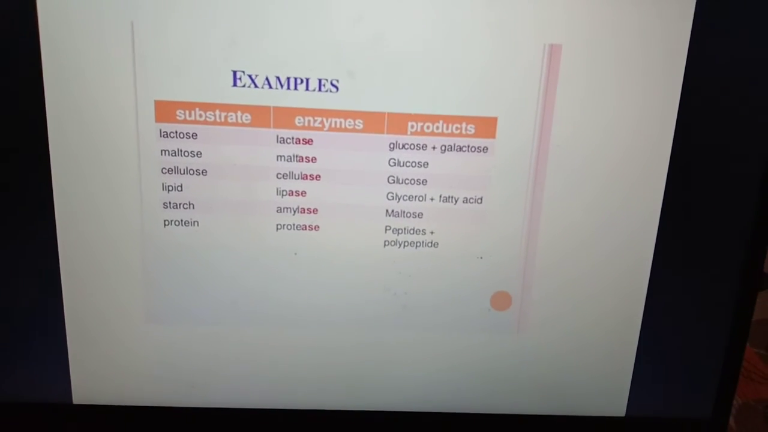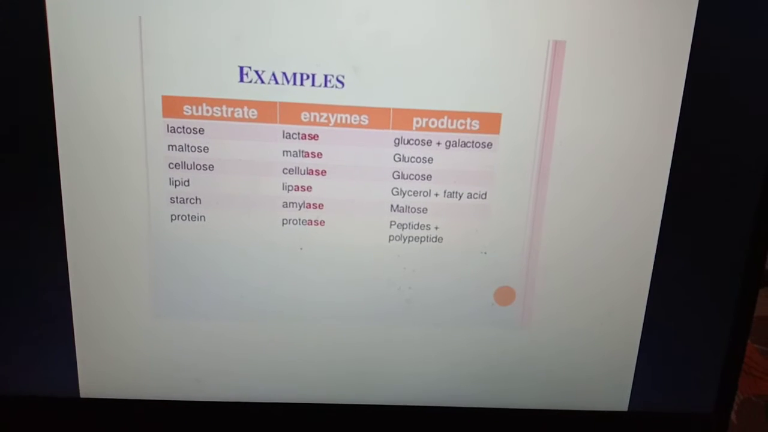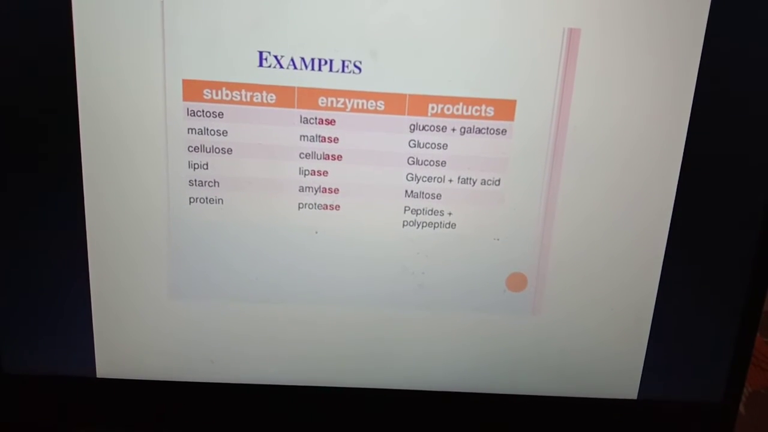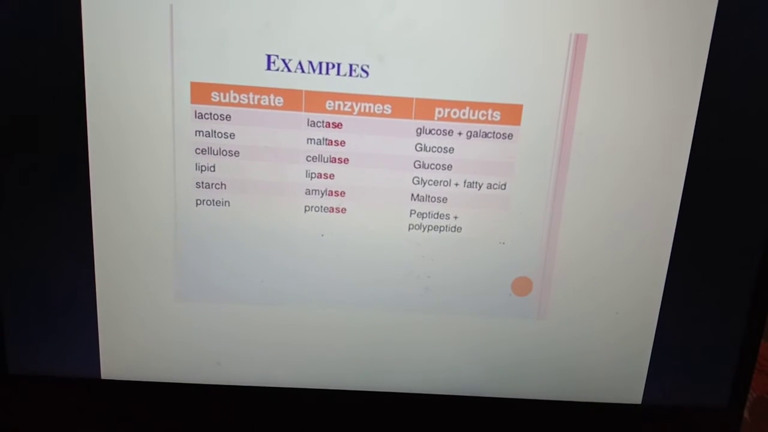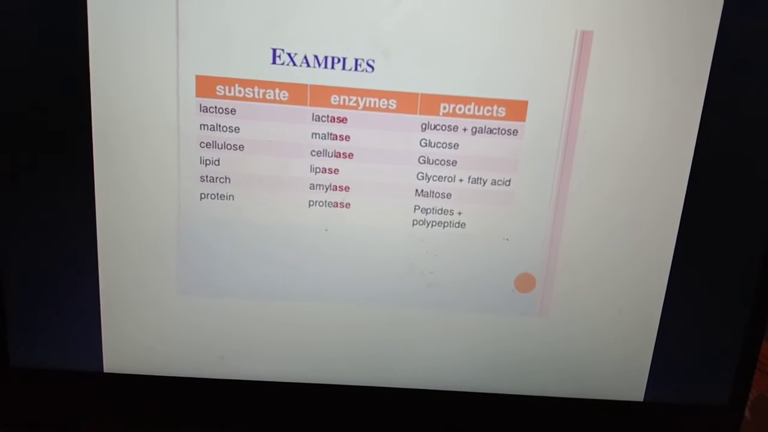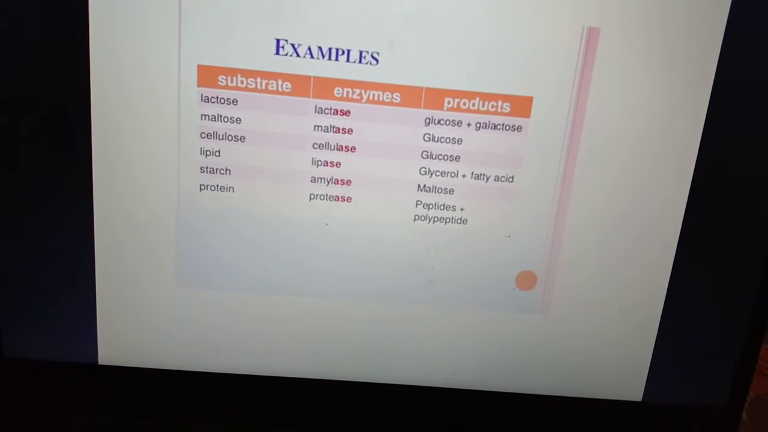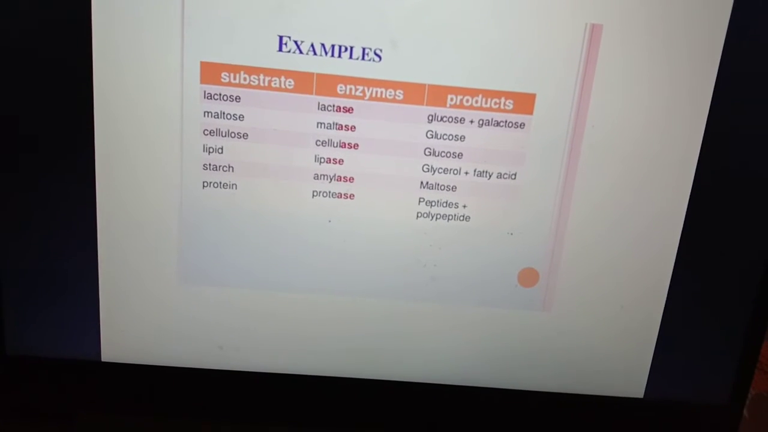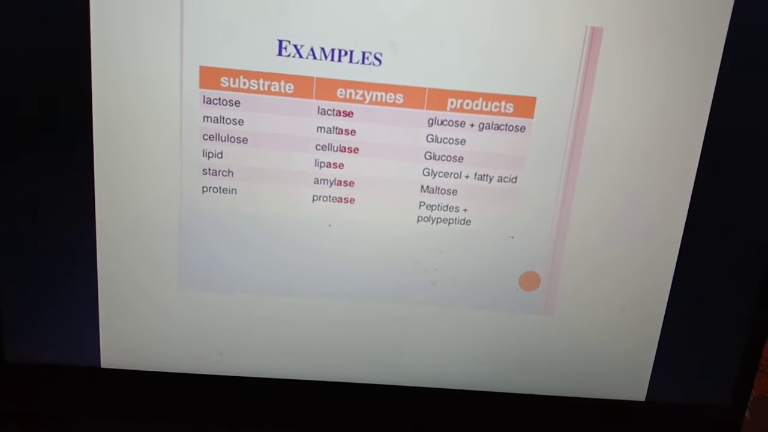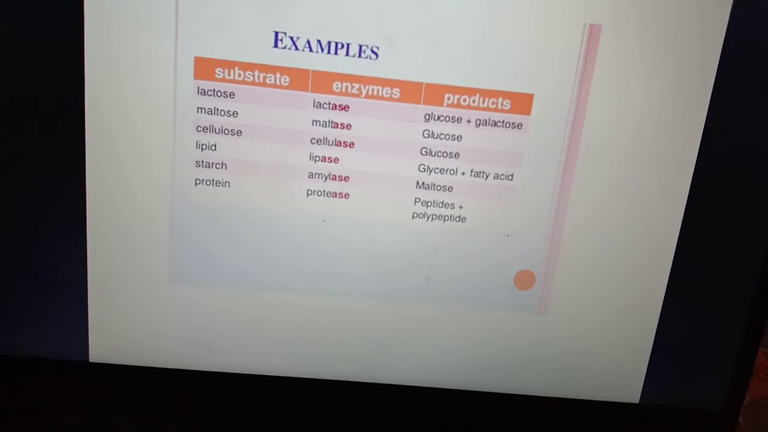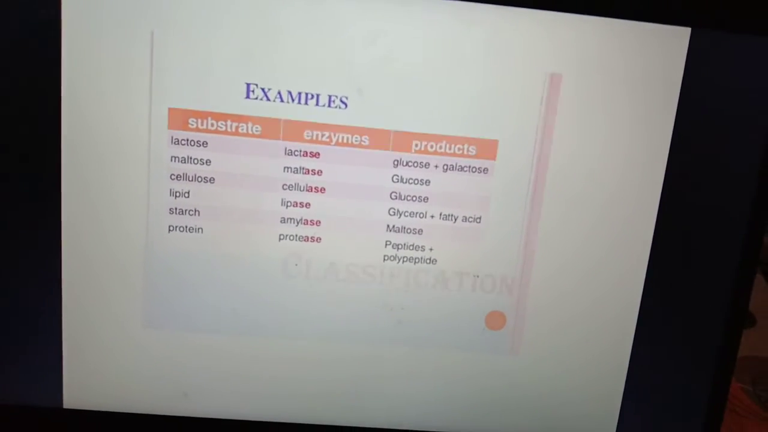The substrate is lactose, enzyme lactase, and product is glucose and galactose. Second, maltose, enzyme maltase, product glucose. Third, cellulose, cellulase, product glucose. Lipid, lipase, product glycerol plus fatty acid. Substrate starch, enzyme amylase, product maltose. Protein, protease, product peptides and polypeptides.